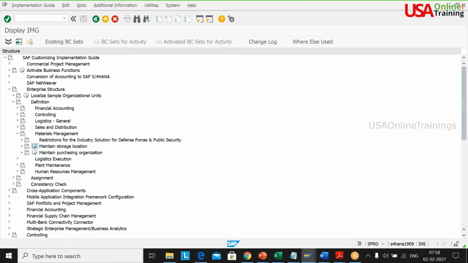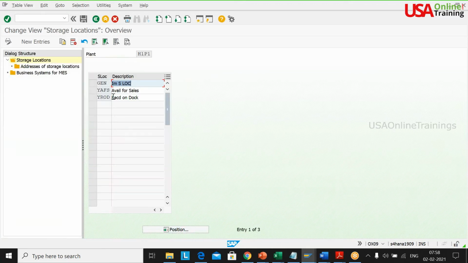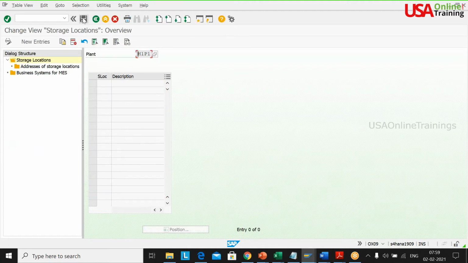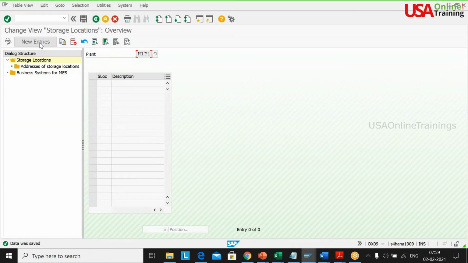Now maintain storage location. So here comes our part. H1 P1, right? Okay, I'll create one more time here. This will be a fresh storage location. I create new entries here. I'm creating 3 storage locations.